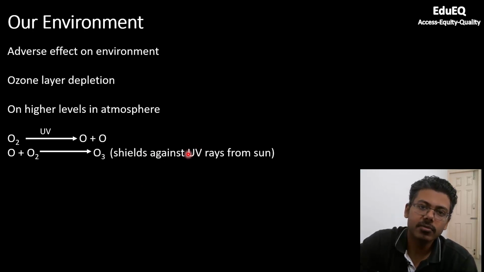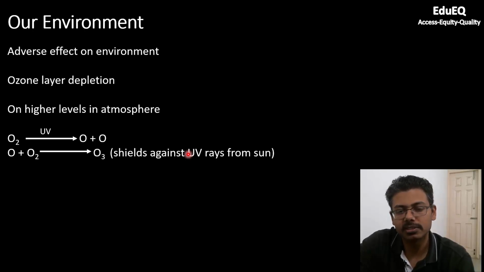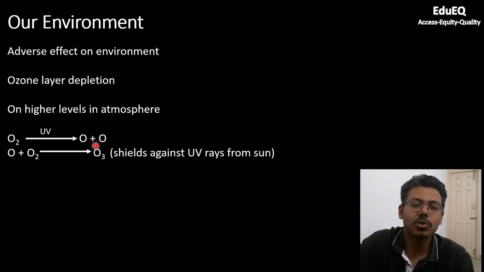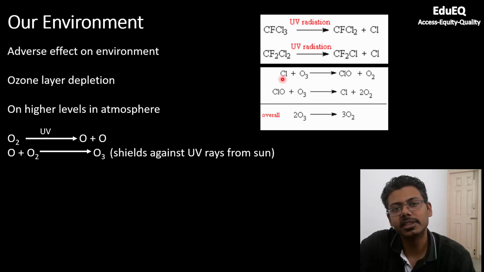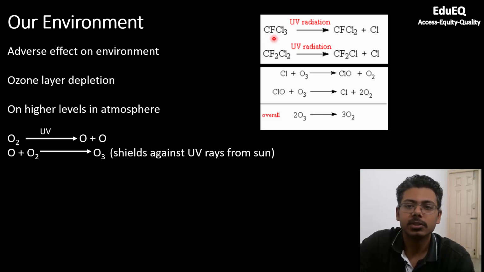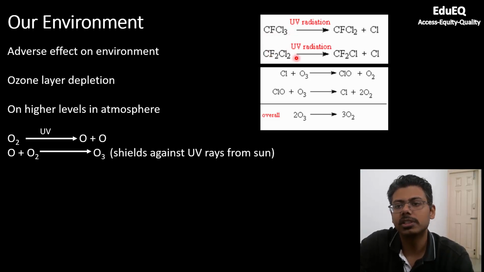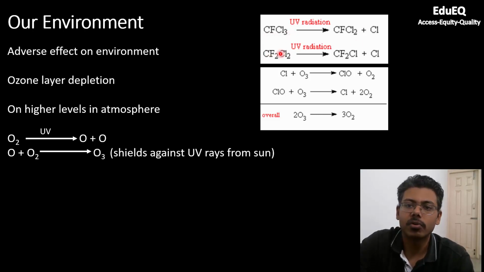Now, due to excessive use of certain compounds, for example chlorofluorocarbons, CFCs, which are used in refrigeration, this ozone layer is getting depleted. What is CFC? CFC, like I said, is chlorofluorocarbon. These are compounds of chlorine, fluorine, and carbon. So CFCl3 or CF2Cl2, all these are chlorofluorocarbons. CFCl3 is used in refrigeration, in your air conditioner, in your refrigerators.